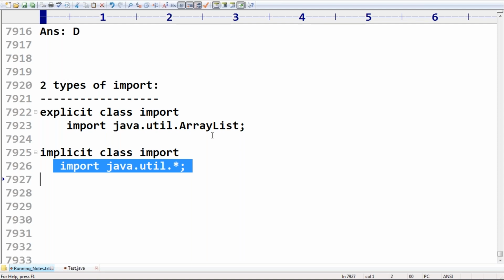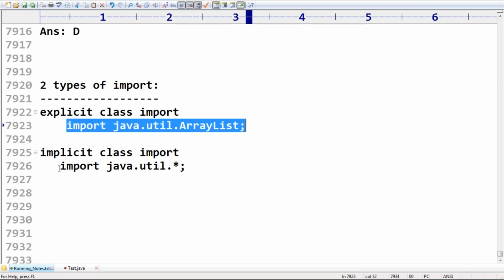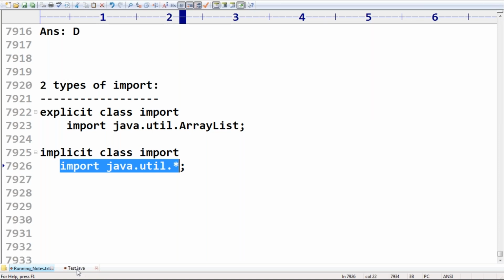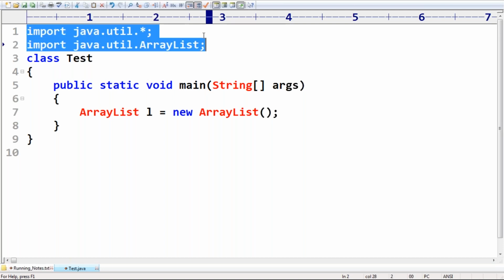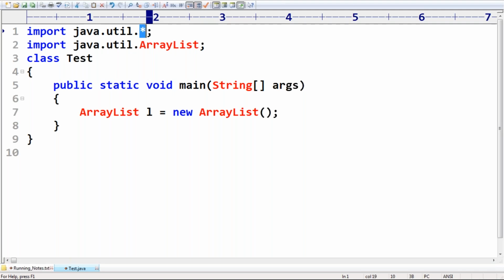Whether you are taking the first one or the second one, no .class file will be loaded at the beginning. Remember this one, sir. Whether you are using star, don't feel that all the things are going to be loaded, creating memory problems and unnecessary time waste.